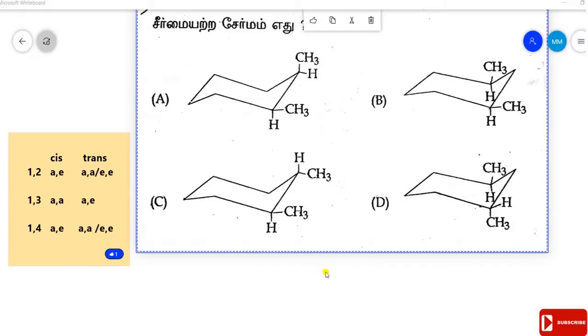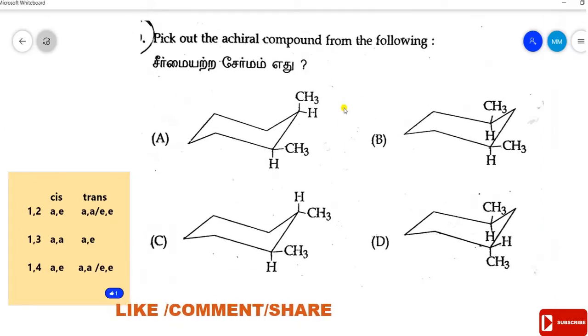Okay, first let us see compound A. In compound A, it is 1,2 disubstituted. One is axial and another one is equatorial. So this is the axial one and this is the equatorial. In B, it is 1,3 disubstituted.